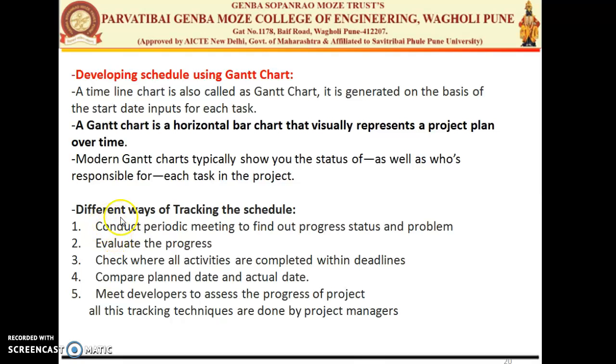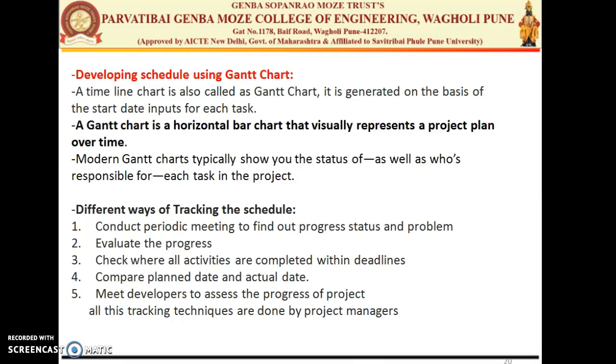The different ways of tracking the schedule: the first one is to conduct periodic meetings to find out the progress status and the problems, then evaluate the process, then check whether all the activities are completed within the deadlines or not, then compare the planned date with the actual date, then meet the developers to assess the progress of the project. These tracking activities are used by the project manager for what? To track the schedule.